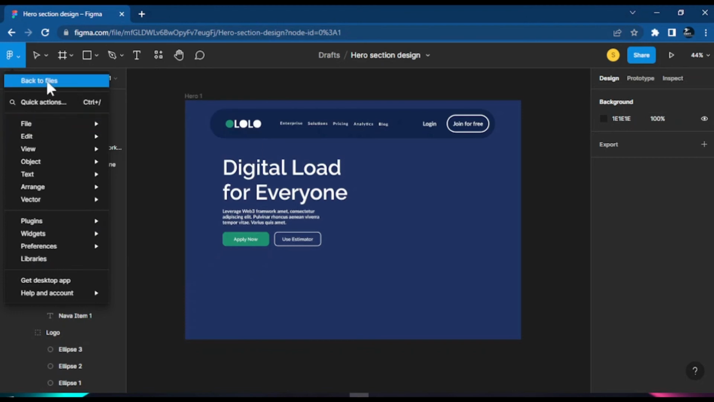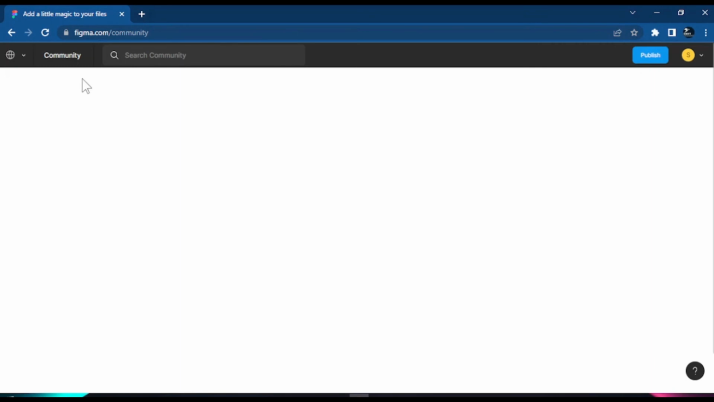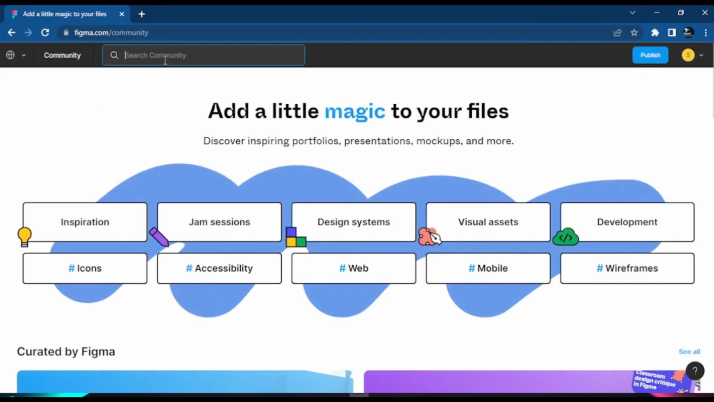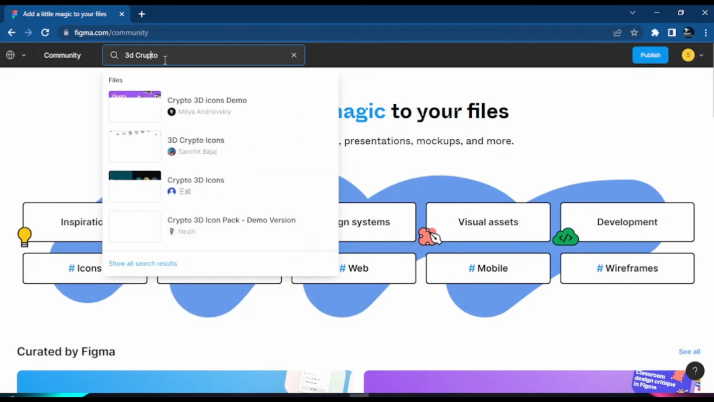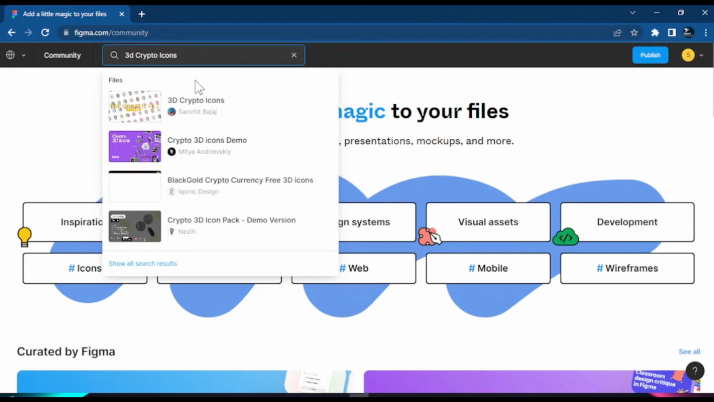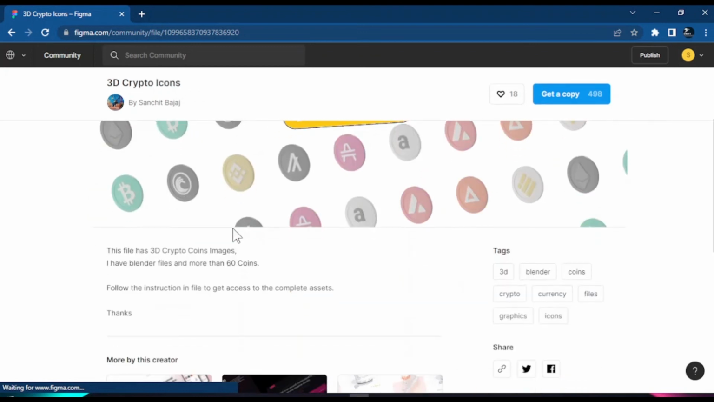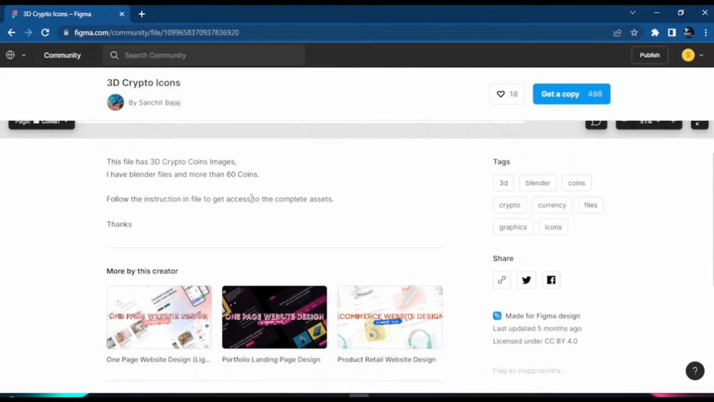So we want to go back and come to the community here. And once you come to the community, let's search for something. Let's search for 3D crypto icons. Okay, so type icons. And let me see, yeah. Let's check this one. I see, yeah, so this is what I was looking for.